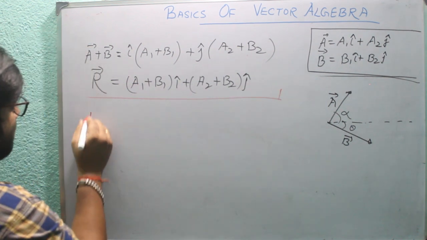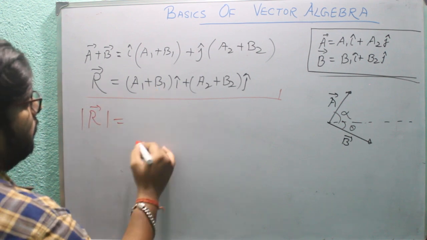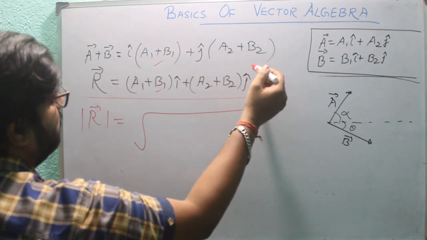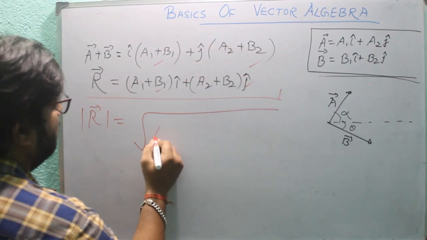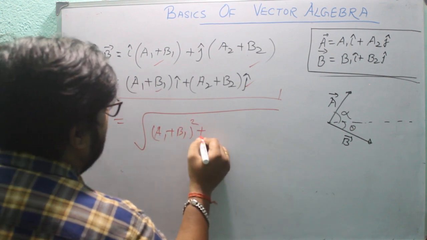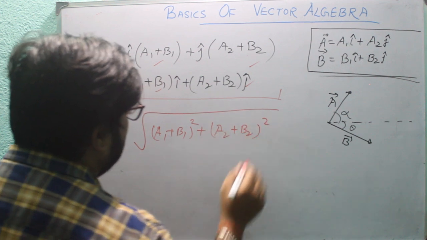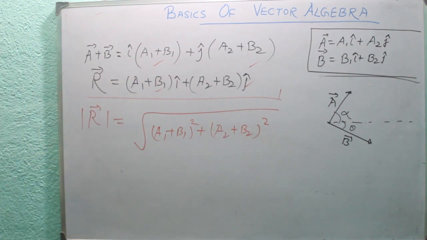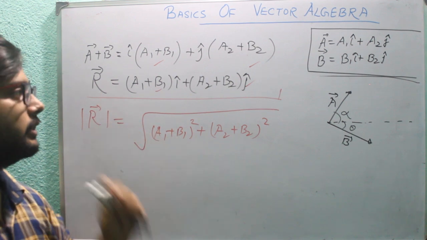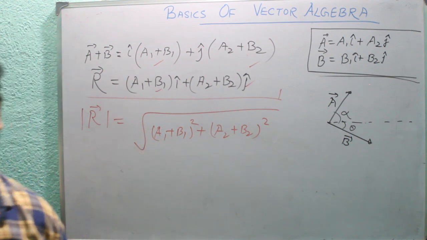So what will be the magnitude of the resultant vector? Same, under root of square of i and square of j. A1 plus B1 whole square plus A2 plus B2 whole square. This is the magnitude of the resultant vector, or the length of the resultant vector.